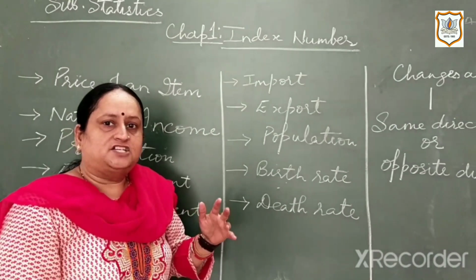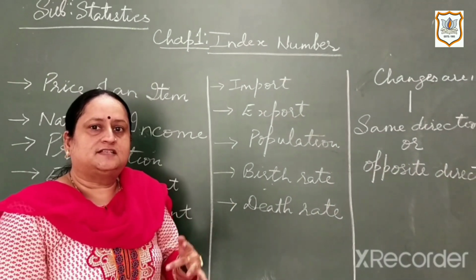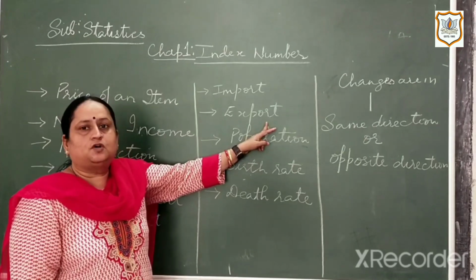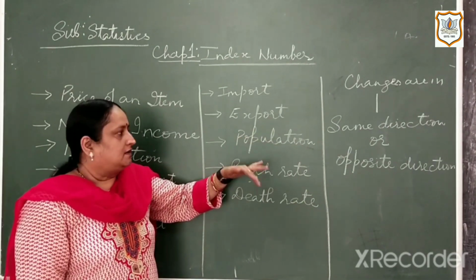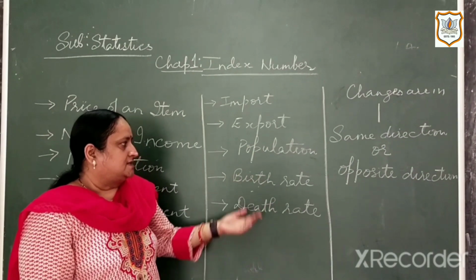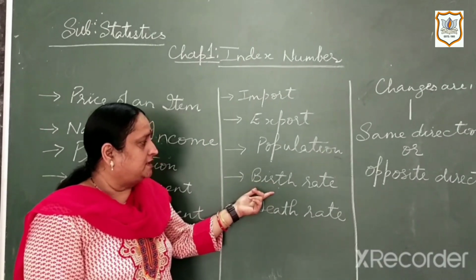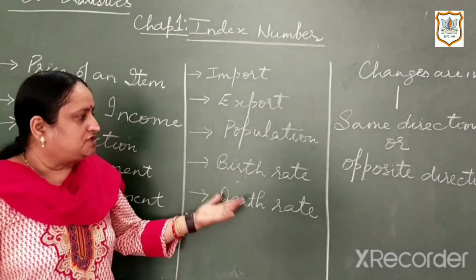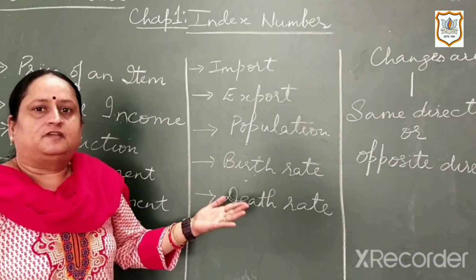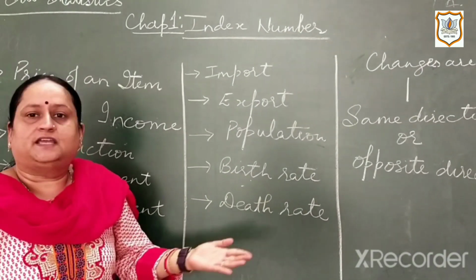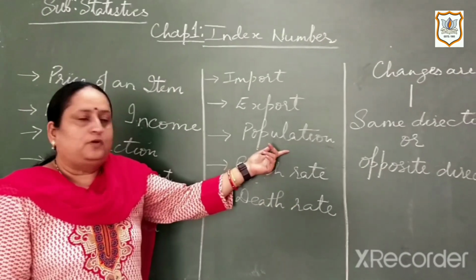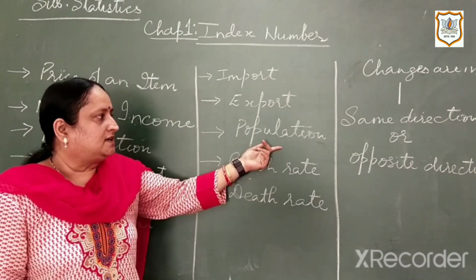Since the financial condition of different countries is different in different years, import and export also change. Similarly, the birth rate and the death rate of a particular country also change if certain calamities happen in some years. So if birth rate and death rate change, the population of the country also changes.